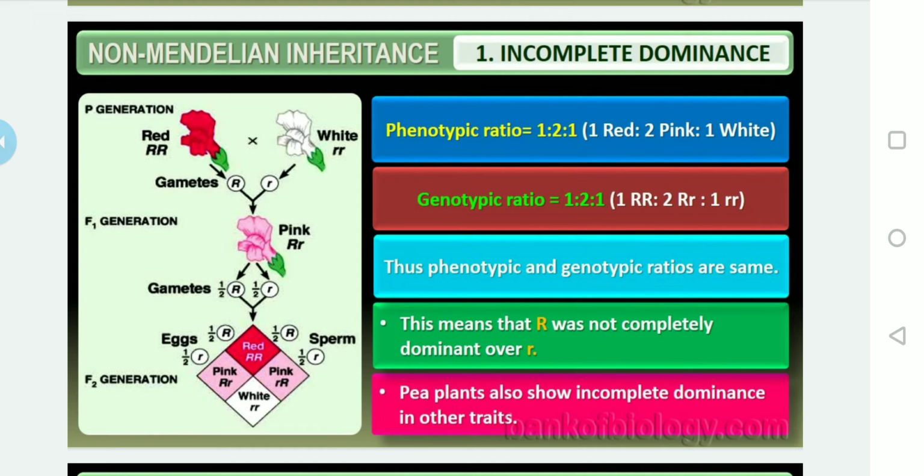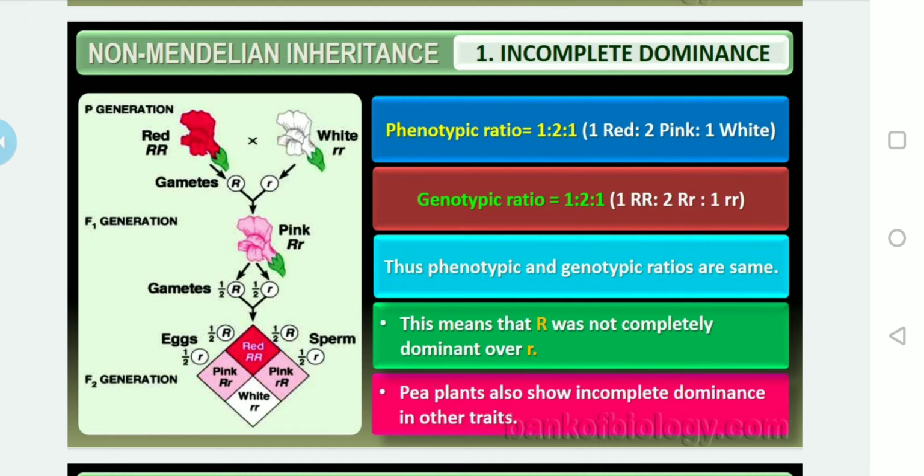When we conducted the monohybrid cross given by Mendel, considering the parental generation, if we cross homozygous red flower plants with homozygous white flower plants, according to Mendel the F1 generation should be heterozygous red.